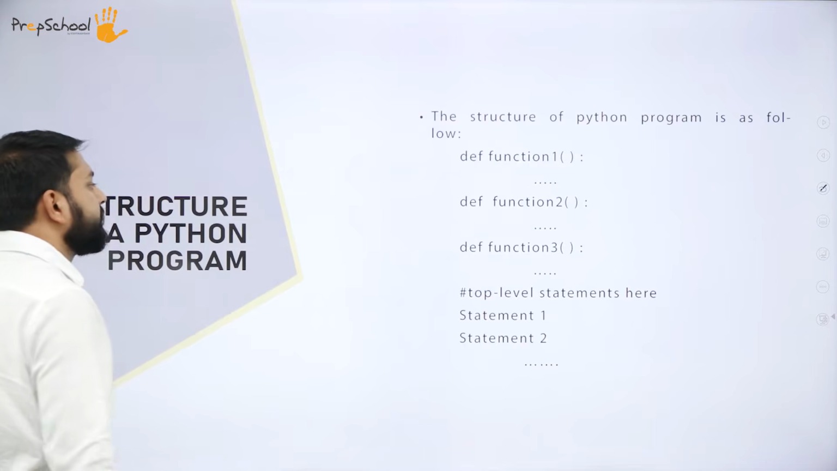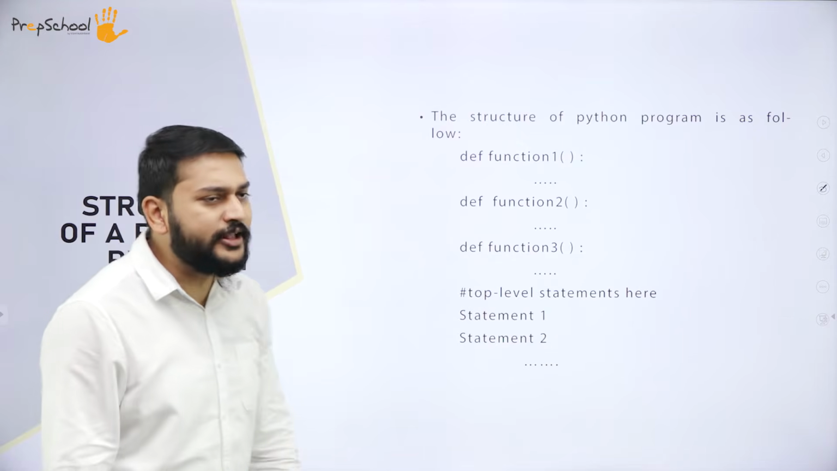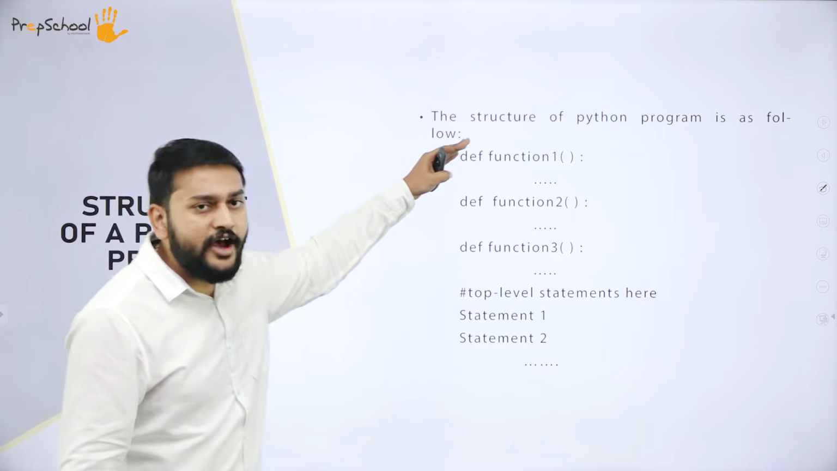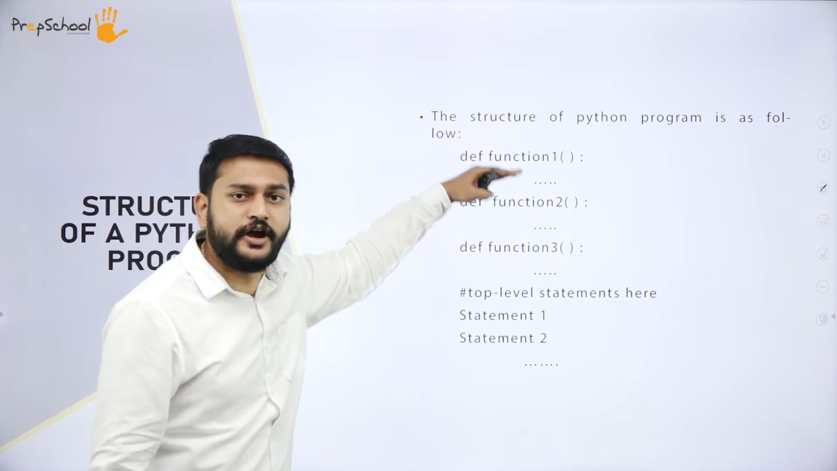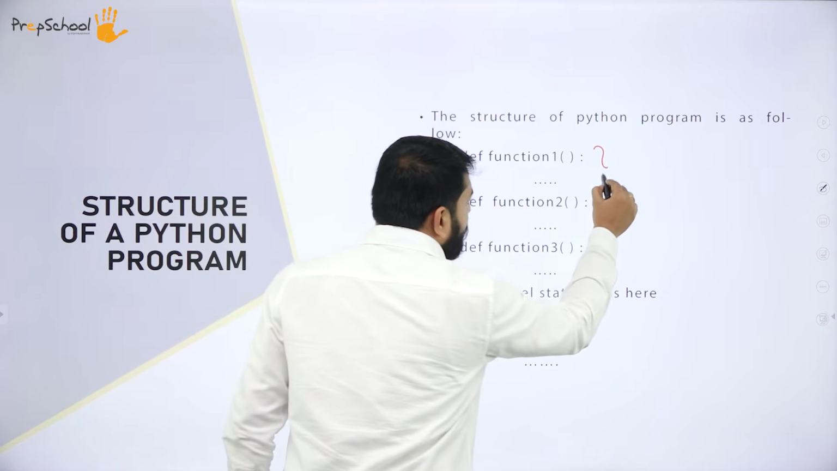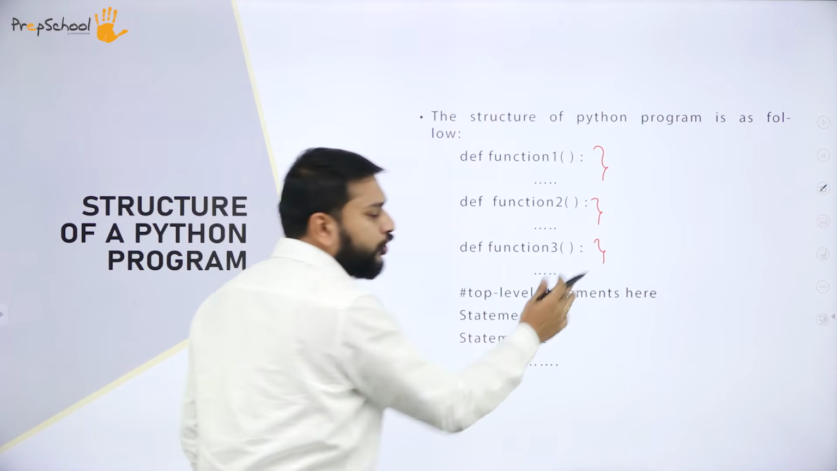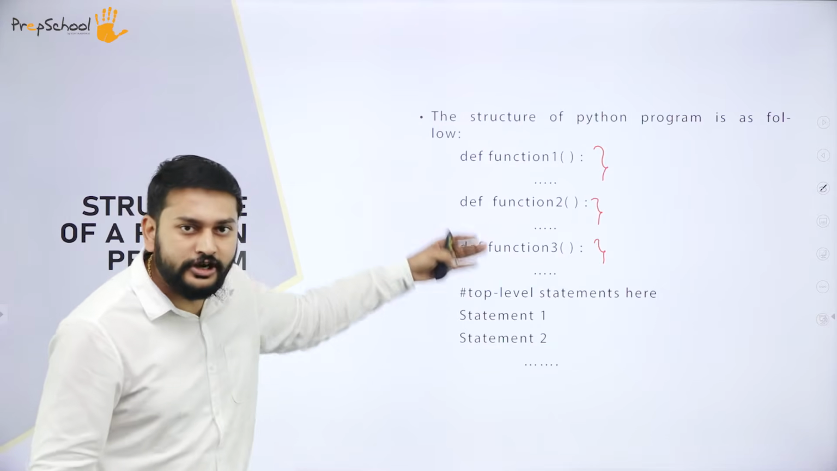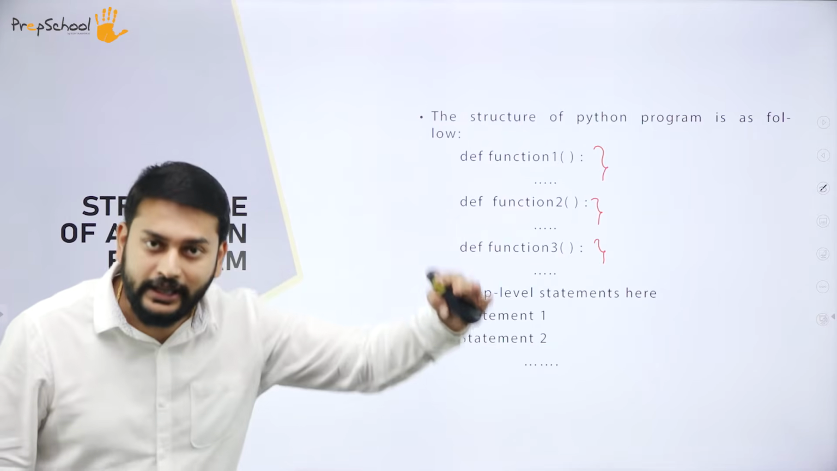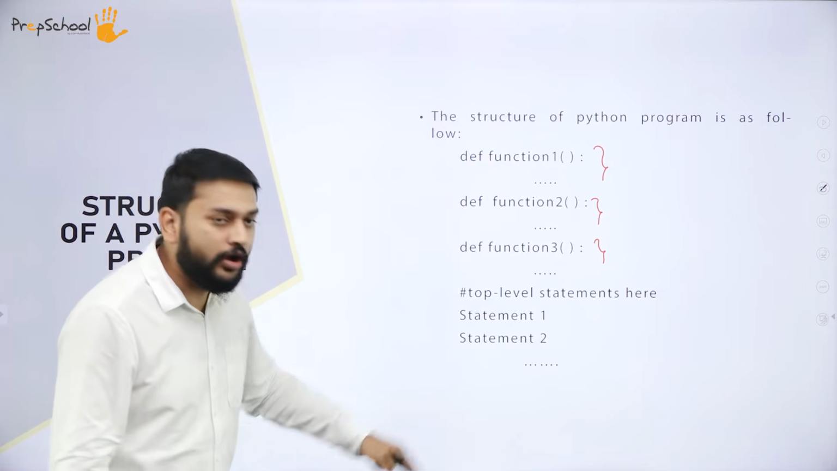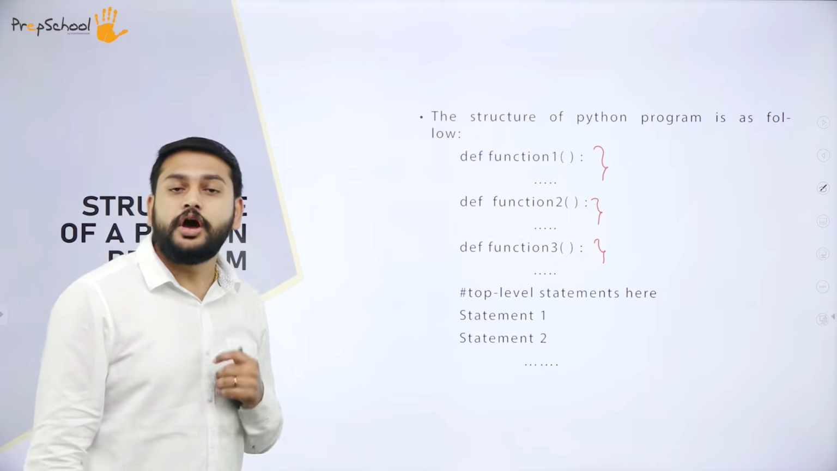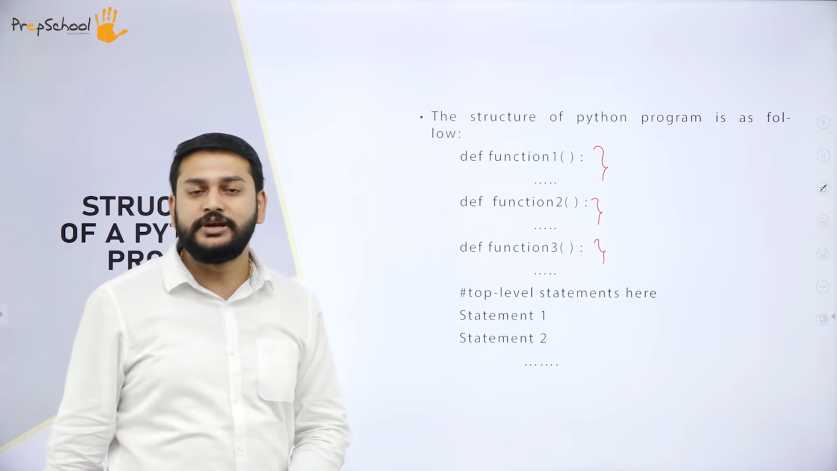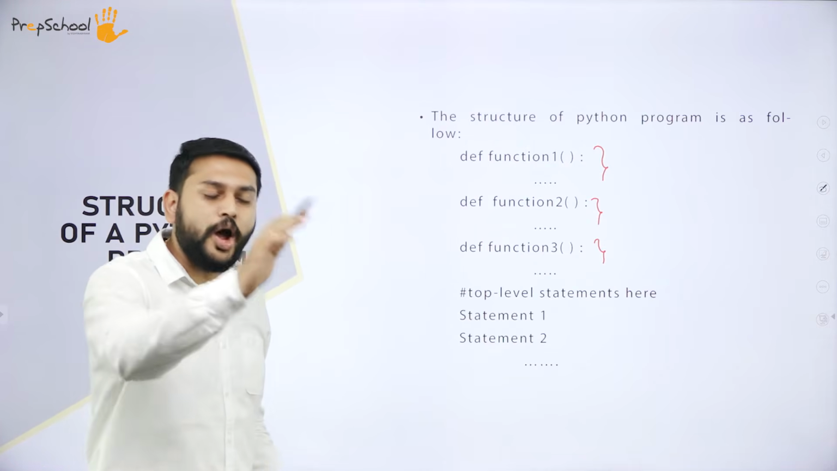What is the next one that we have? Guys, the structure of Python programs. That is what you need to understand. Listen to me carefully. I have the function, function number 1, function number 2, function number 3, and it goes on. It depends on my program how many functions I should have. All my functions will be at the beginning. After that, I will have my normal statements. These statements I will call top level statements.